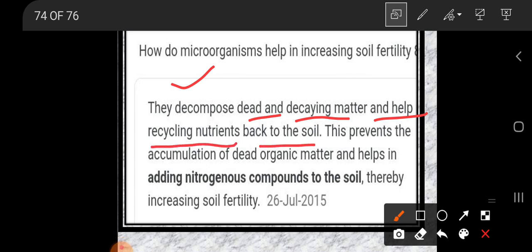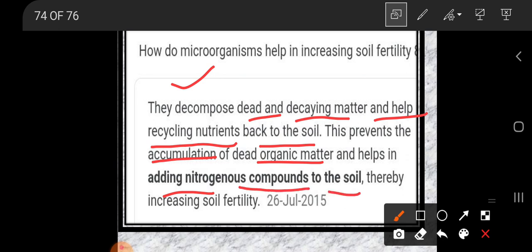Dead and decaying matter means organic matter like animal waste as well as peelings of vegetables and fruits. Microorganisms break down the organic matter by decomposition.